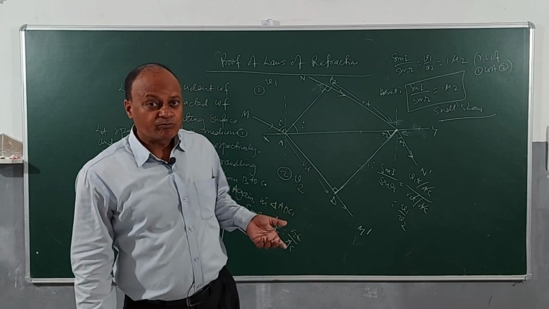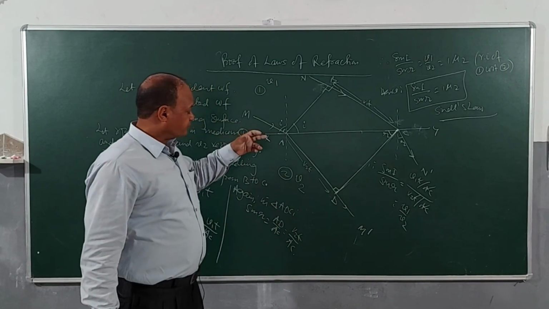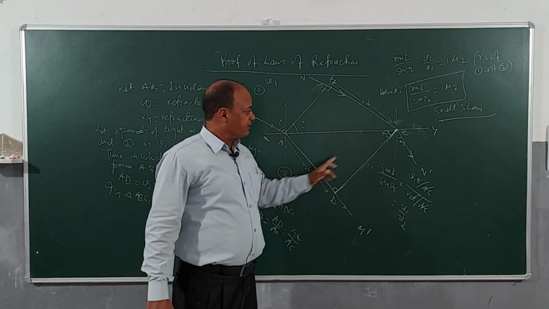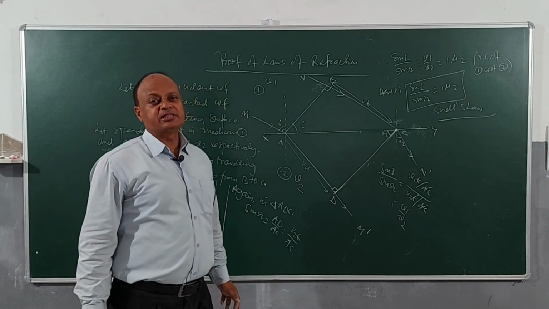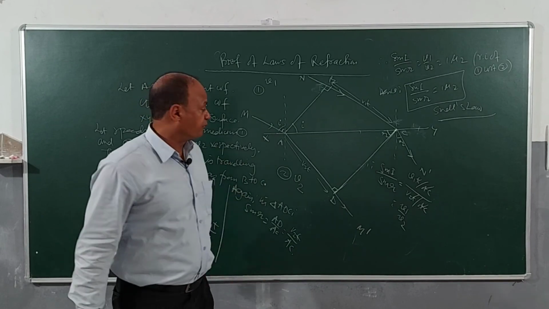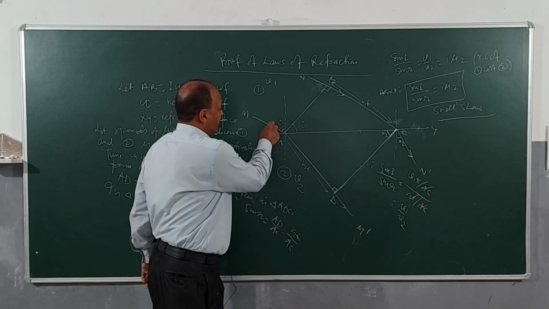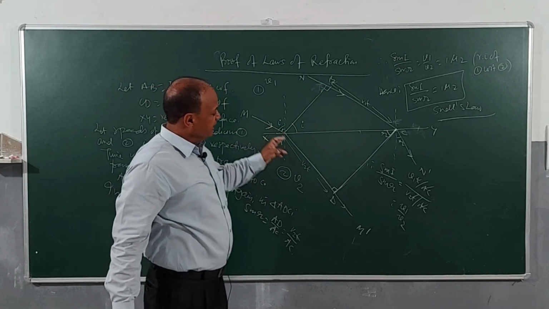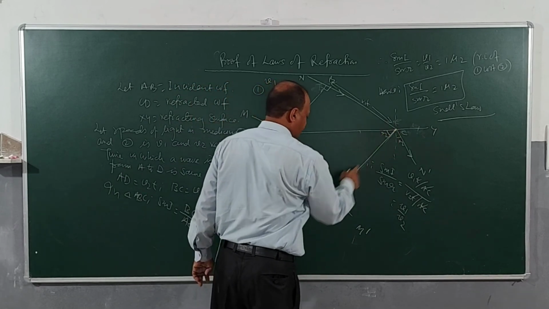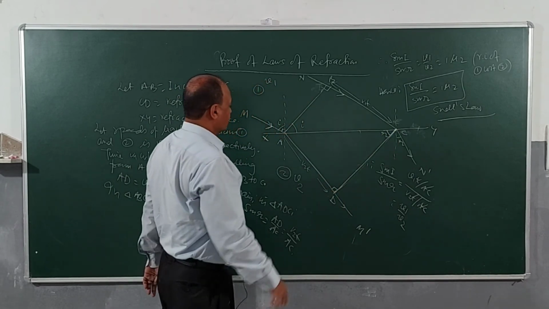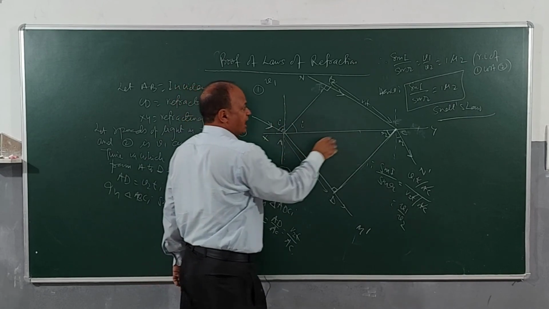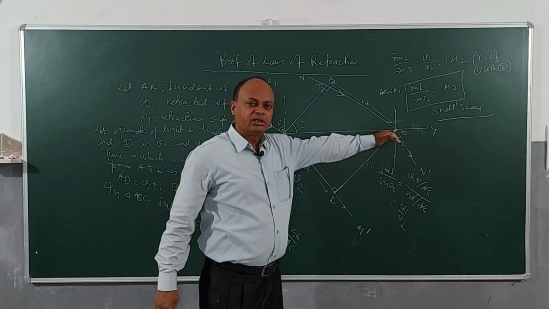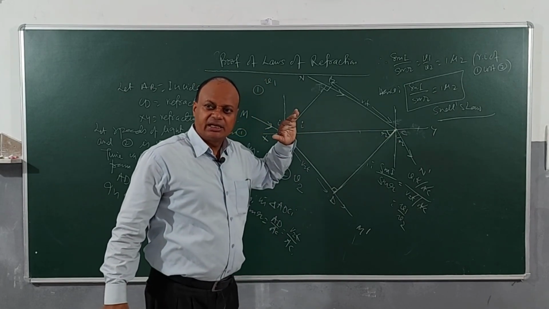Now the second part, the incident ray, the refracted ray, and the normals at the point of incidence, they lie in the same plane. Let's understand how we prove this. See, incident ray MA is perpendicular to which wavefront? AB. Refracted ray AD is perpendicular to which wavefront? CD. And the normals at the point of incidence and refraction, they are perpendicular to the given surface XY.